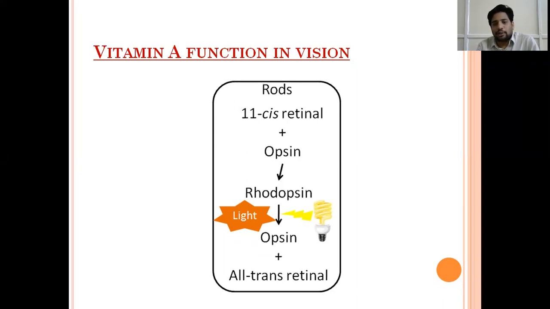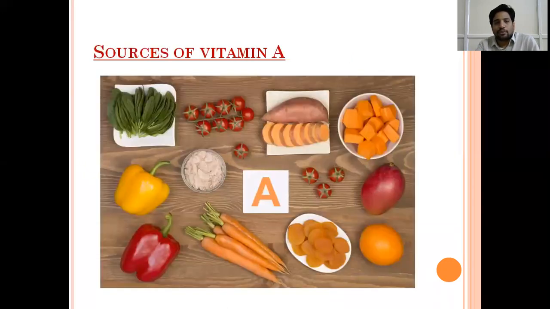So this is how vitamin A is important in night vision, especially what we call dark adaptation. Source of vitamin A: common sources are green leafy vegetables and fresh fruits like oranges and carrots.